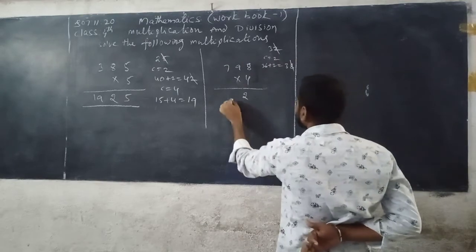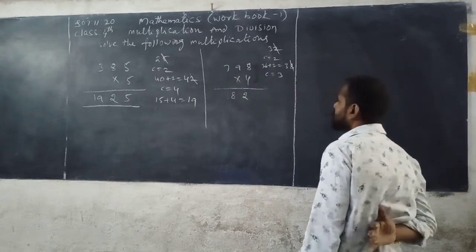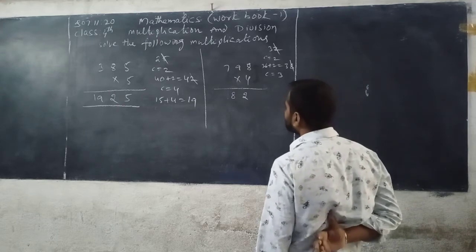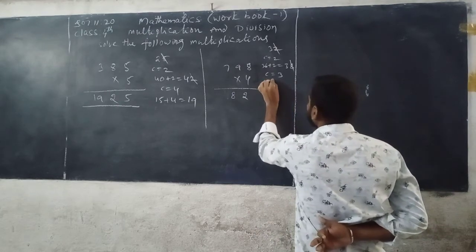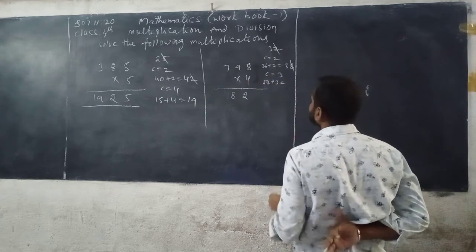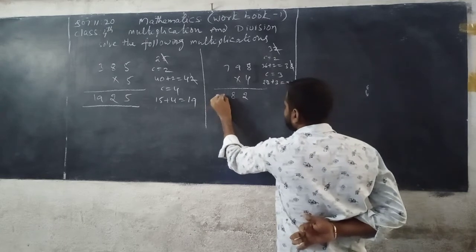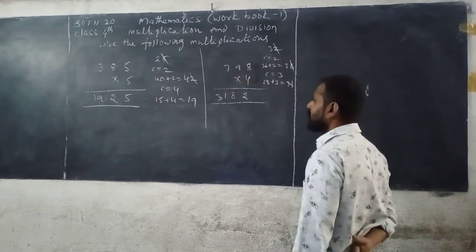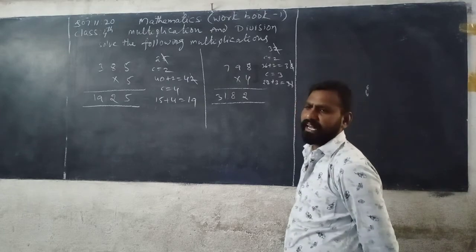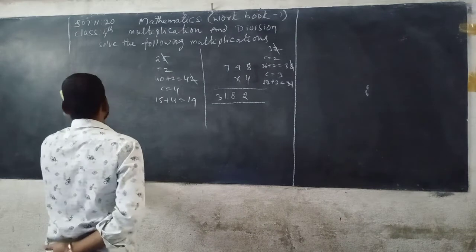In it 8 is taken, written down in the tens column of the product and carry 3. Now next we multiply the digits in hundreds place, that is 7 with 4. 4 7s are 28. 3 is added to 28. 28 plus 3, 31. So you can write total number 31. Because this is the last place of the given number, the product is equal to 3182.